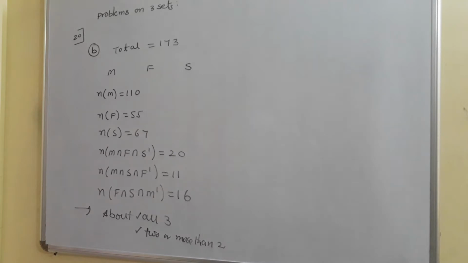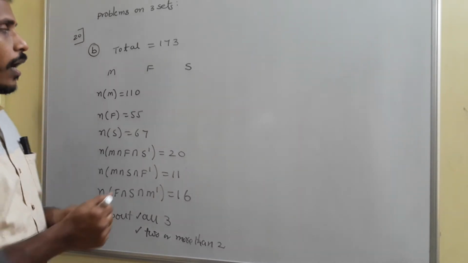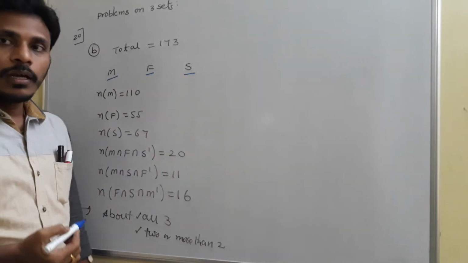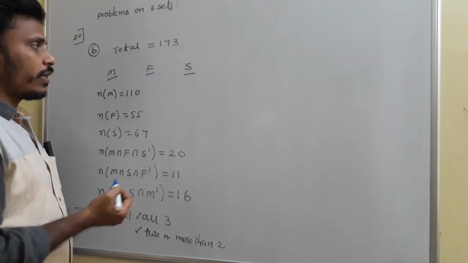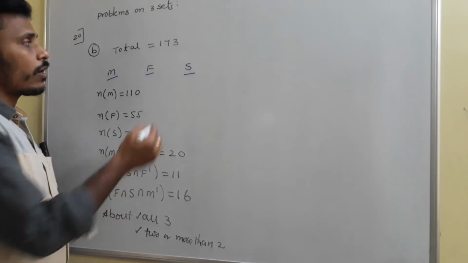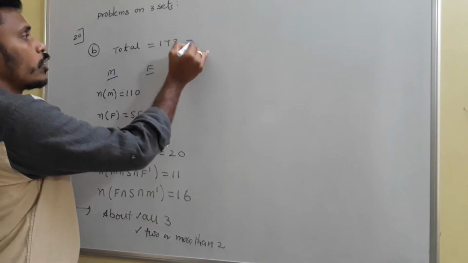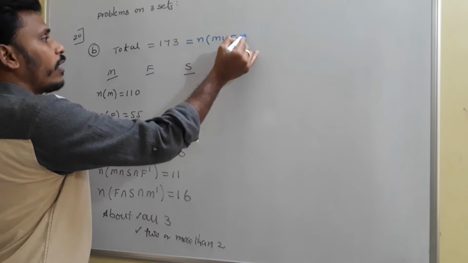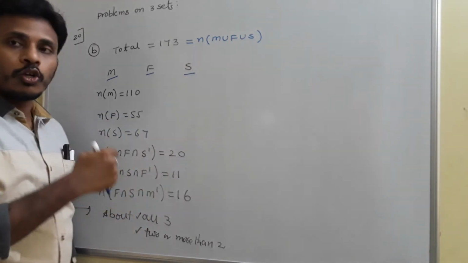Yeah, the problem is about the complaints regarding the hostel, and the complaints are regarding the mess, food and service. The total number of complaints is 173. So we need to take this 173 as n of m union f union s, the total number of complaints.